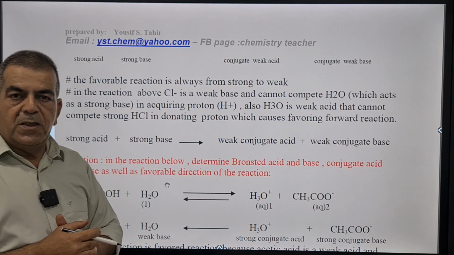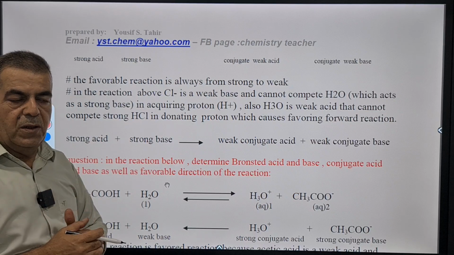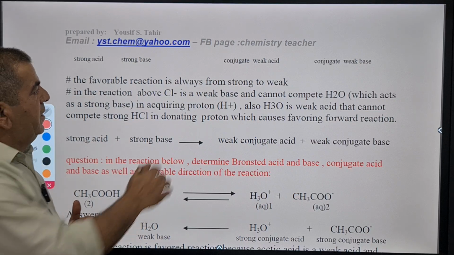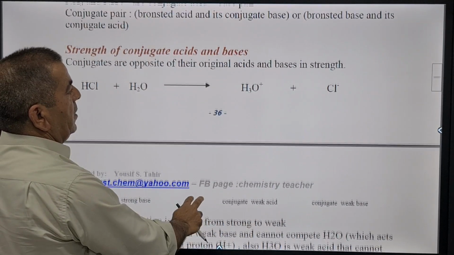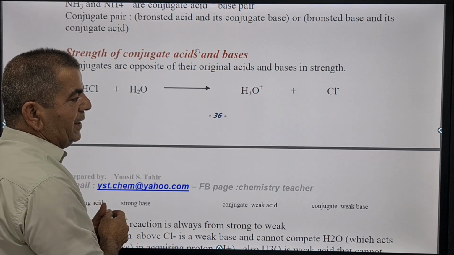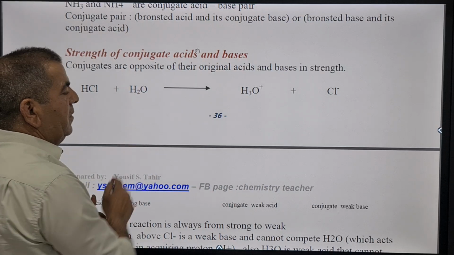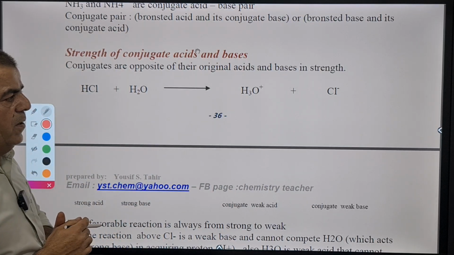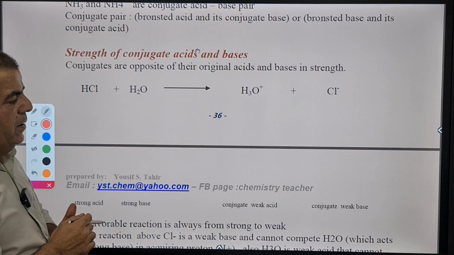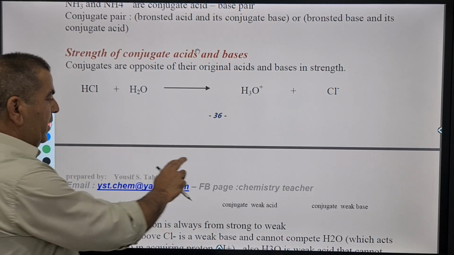Always the strong base conjugate accepts a proton. But chloride is weak, so it cannot compete with water in accepting a proton. That's why the dominant direction is from left to right, which means the forward direction.